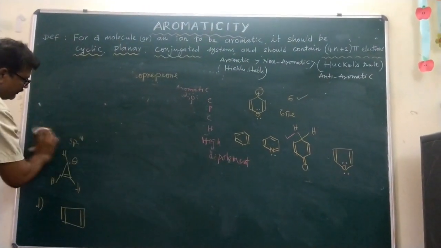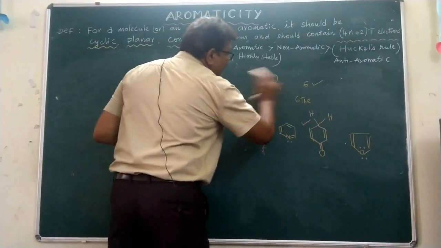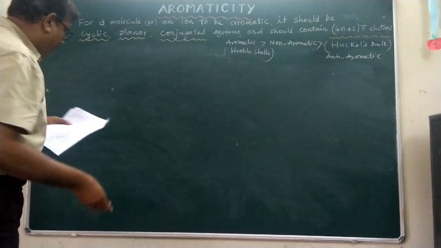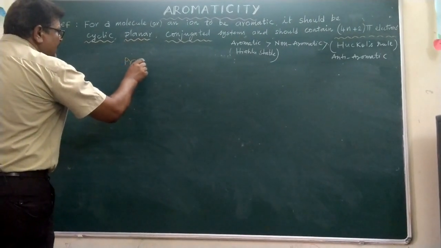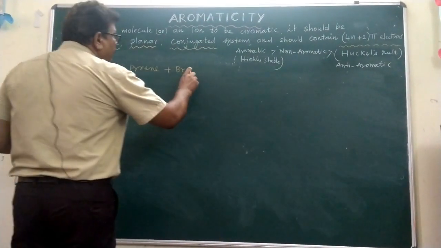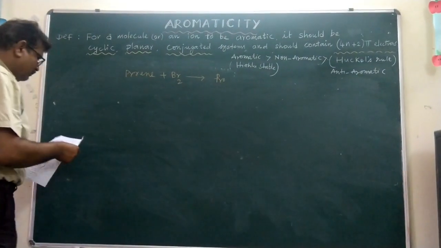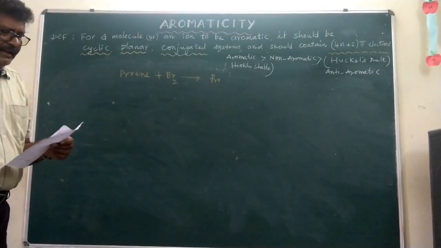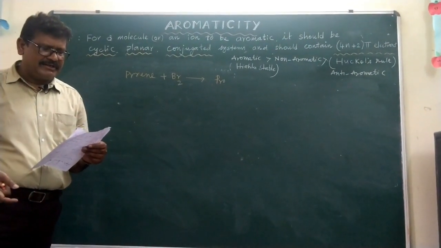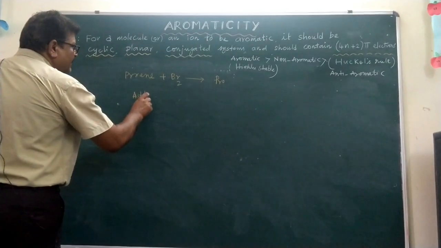Pyrene with bromine. This is a very important reaction. It will be asked in IIT JEE, even at the advanced level. The question is: pyrene reacts with bromine, Br2, and gives a product, which is given here. What is happening? If pyrene is aromatic, does it undergo electrophilic aromatic substitution, elimination, condensation, or addition reaction? The right answer is that it undergoes an addition reaction.